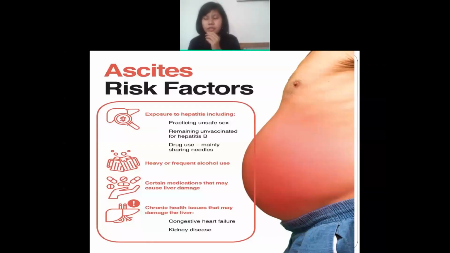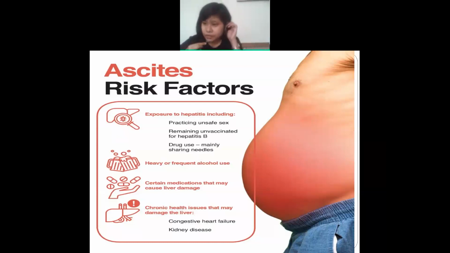Next is unvaccinated. If a person is not taking the vaccine for hepatitis, they are at risk of having ascites. Next is when a person takes drugs. Drugs in the sense of what? Sharing needles.